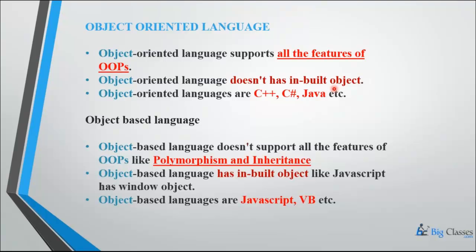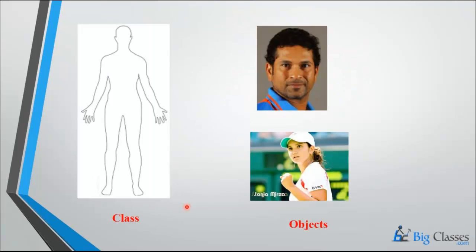Object-based doesn't have any inbuilt objects, that is the only difference. The object-oriented programming languages are like C++, C#, and Java. Object-based languages don't support polymorphism and inheritance. These two topics are not supported in object-based. And object-based languages have inbuilt objects, like in JavaScript, we have a window object. JavaScript and VB are the object-based languages.